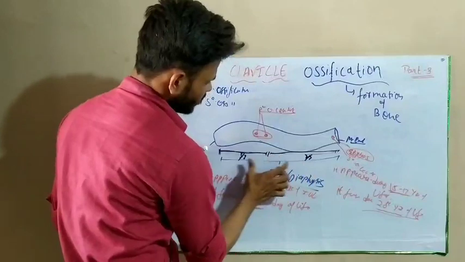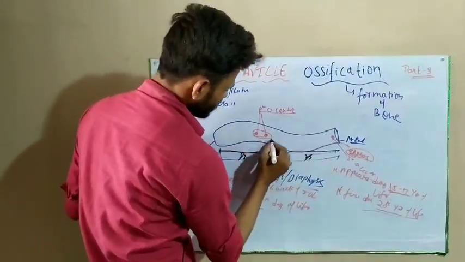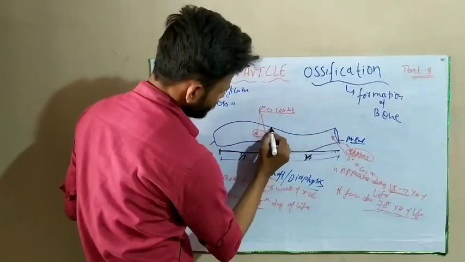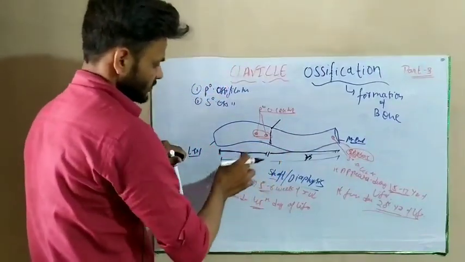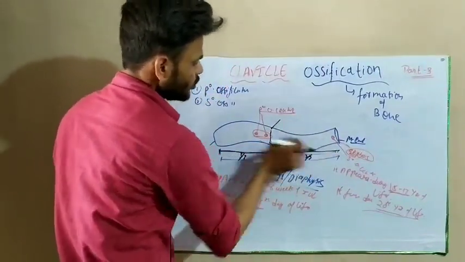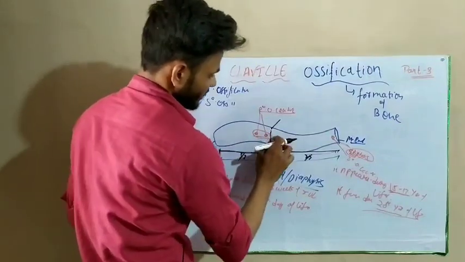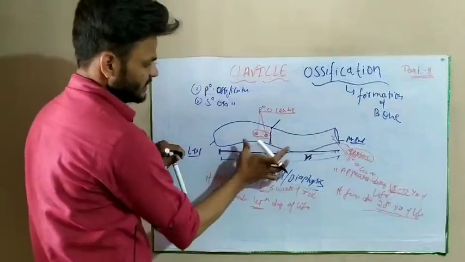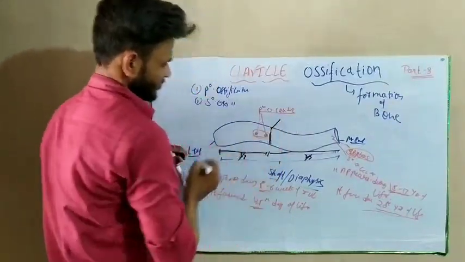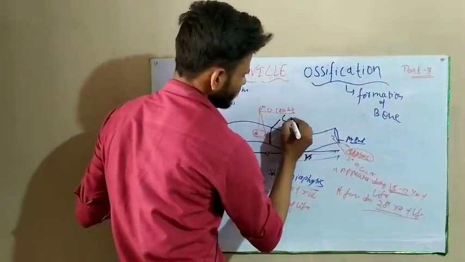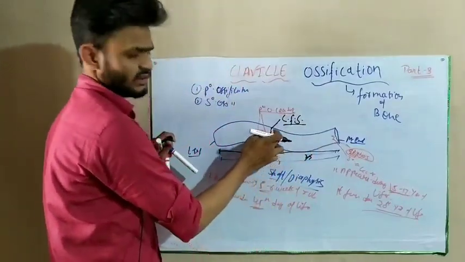The lateral 1/3 part and medial 2/3 part are joined at a point on this side. At this junction there are two curves. This is a concave curve, and this is a convex curve. These two curves are joined at a point. This site is called the common fracture site.